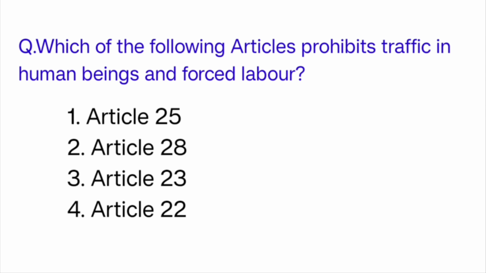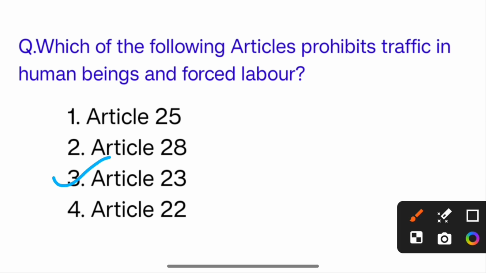Which of the following articles prohibits traffic in human beings and forced labor? So the correct answer is option C, Article 23.